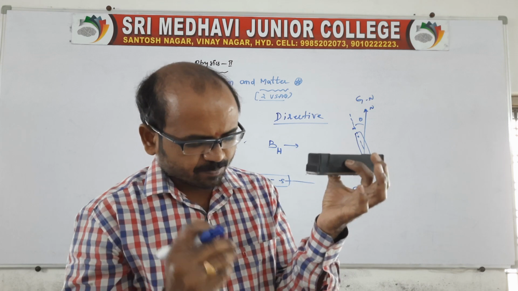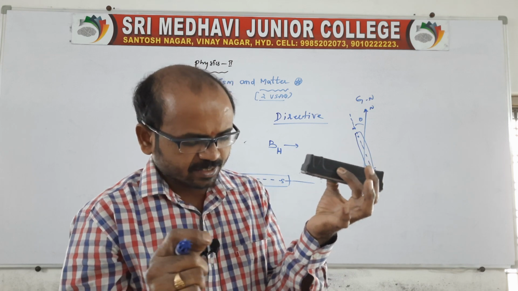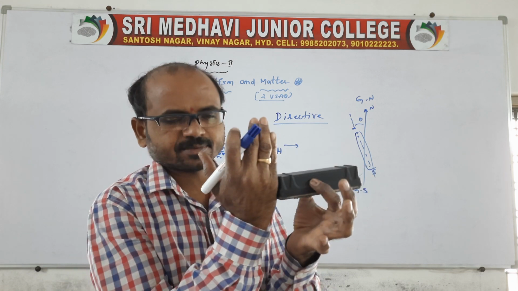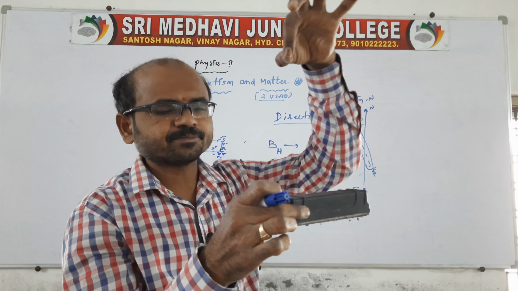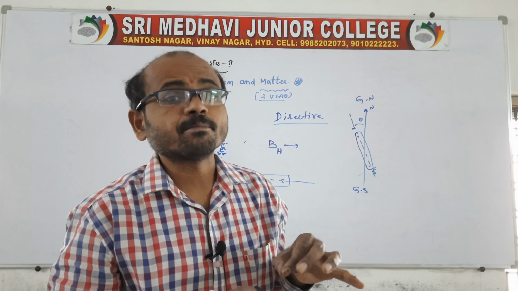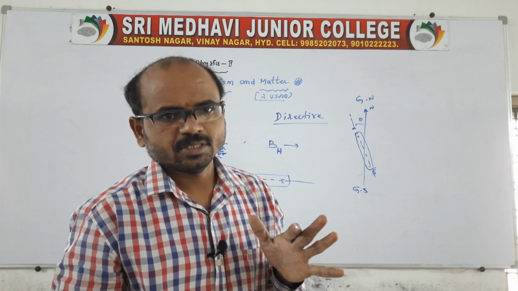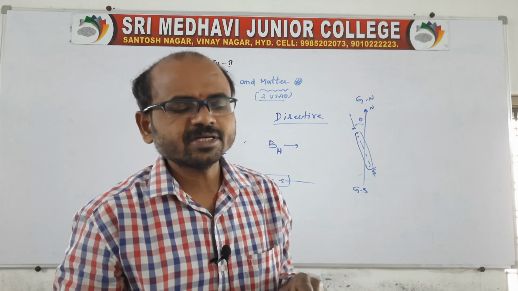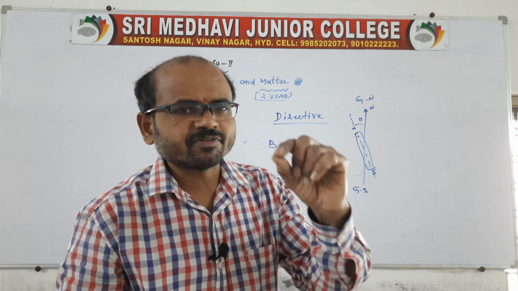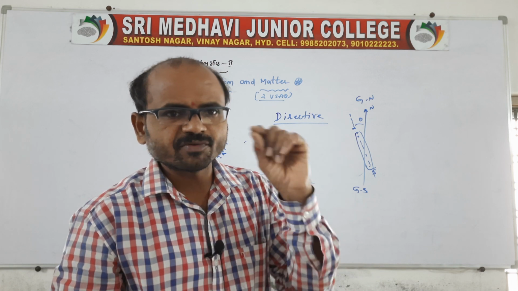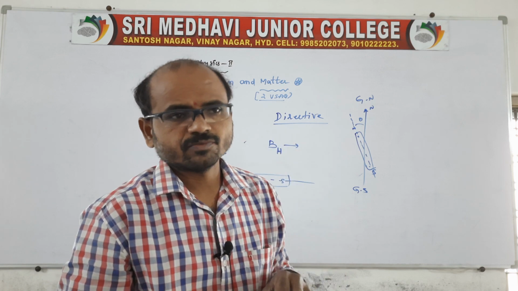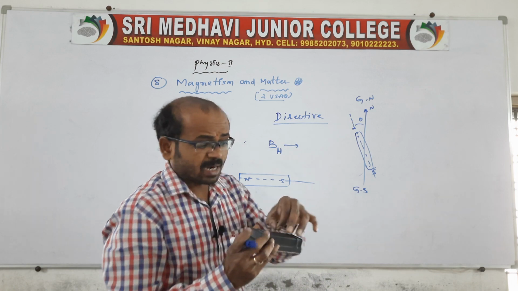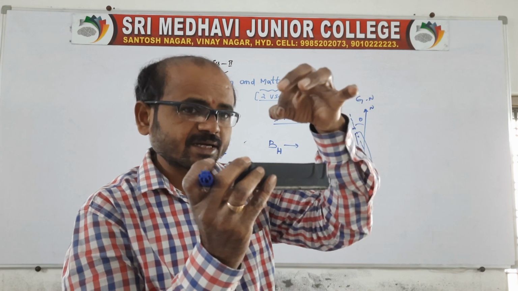The vertical plane, that is, the imaginary vertical plane passing through its axis when the magnet is suspended freely, we can call the magnetic meridian. Magnetic meridian is different, and the horizontal component of the earth's magnetic field is different; here I mean geographical north and south, which we can say is BH. But magnetic meridian is nothing but when a magnet is suspended freely,